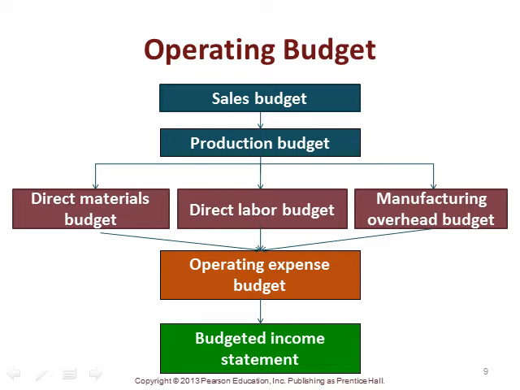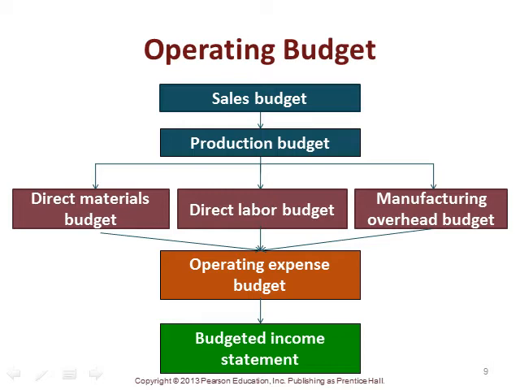So when we look at an operating budget, we're really talking about the day-to-day operations of a company and the budget that gets us through those day-to-day operations. We always start with a sales budget, so we know, based on our market analysis, our competitive analysis, our targets for growth, and other qualitative measures, we start with a sales budget. That in turn, if we have our sales budget, we'll know how much we need to produce in order to meet that sales budget.